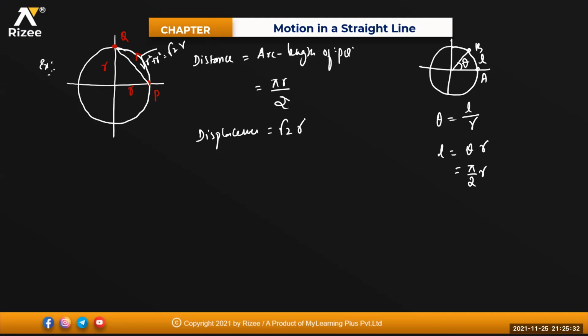No doubt, sir. Displacement, how is it R, beta? So this is R, this is R, so the line joining P and Q will be the displacement. Clear?